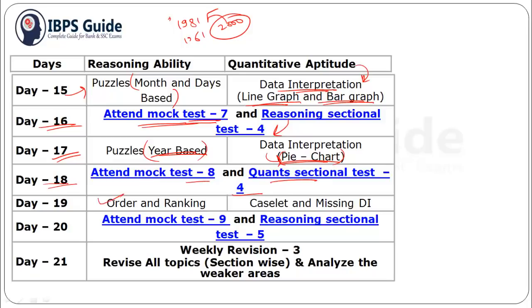Day 19 you should practice order and ranking in reasoning ability, and for quant you can go for quiz and missing DI, which can be expected in our examination. Day 20 you should attend mock test 9 and reasoning sectional test 5, and day 21 you should revise all the topics which you have studied this week, and you should analyze your weaker section and work on that.